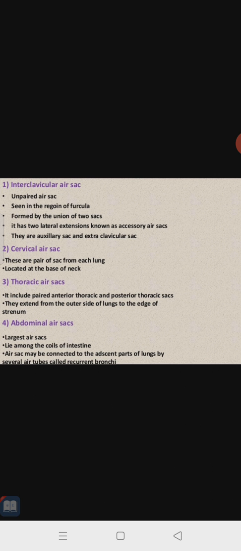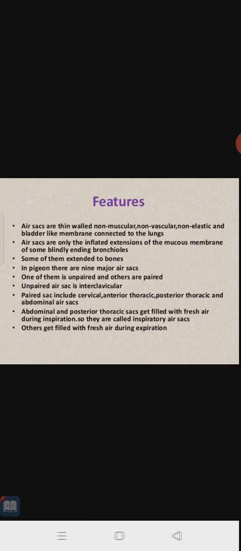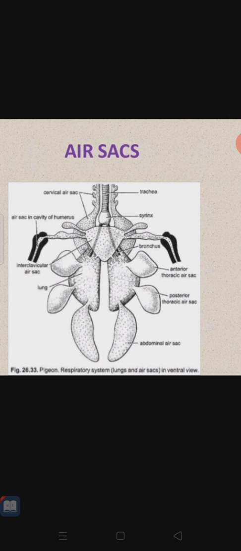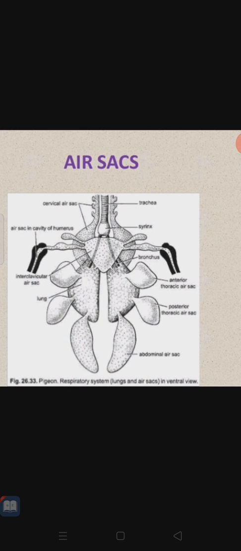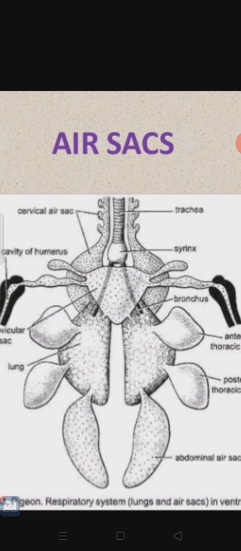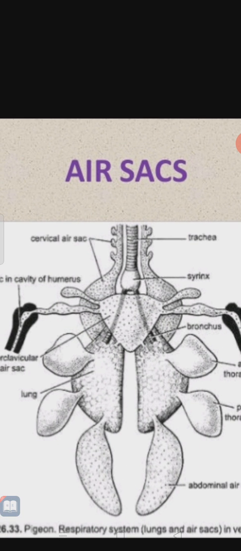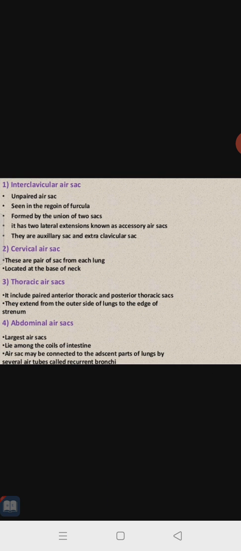Then the second is the cervical air sac. These are a pair of sacs from each lung, located just below the neck region, at the base of the neck. Thoracic air sacs include the paired anterior thoracic and posterior thoracic. They extend from the outer side of the lungs to the edge of the sternum, which is the bone.